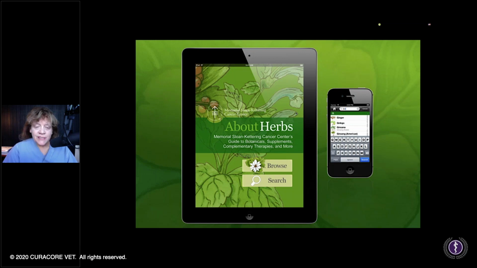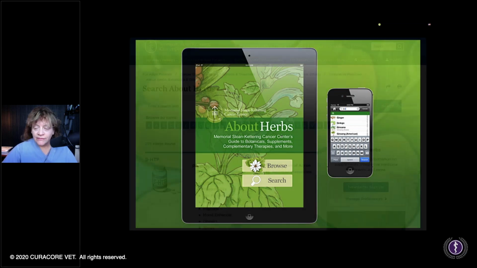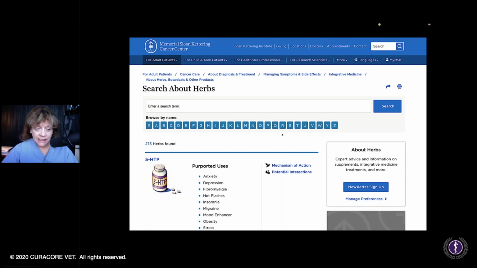But this About Herbs app is key for you. And it's produced by the Memorial Sloan Kettering Cancer Center. It's a free download. And you can look at it on your iPad, as you see here, or your phone. They also have a web resource. And they don't have a fully exhaustive herbs listing. And this is actually from the website. This is a screenshot, and you see it's alphabetical.